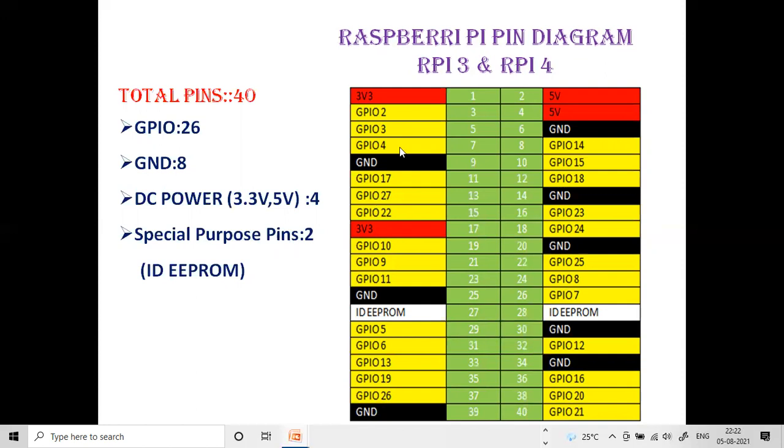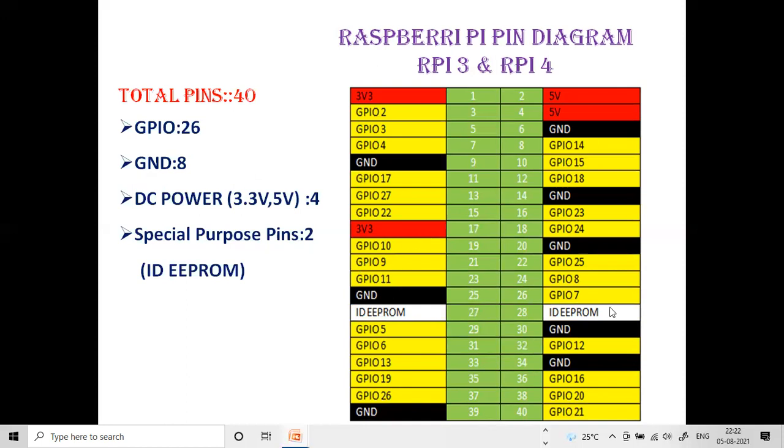And here GPIO 0 and GPIO 1, those are not mentioned here. Actually, those are nothing but ID and EEPROM pins only. So these are the two pins, pin number 27 and pin number 28. These are the special purpose pins. These are not GPIO pins. Hope you understand. Next, coming to this one, the GPIO pins are 26. They are not in order, some random position.